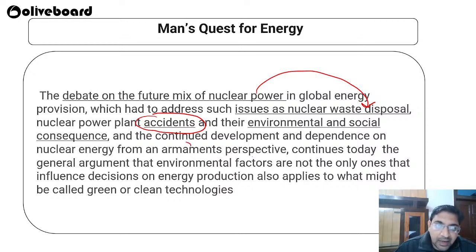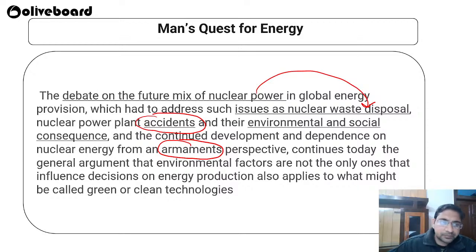People are still developing too many armaments, bombs, and various types of weapons. Whenever we talk about nuclear, the first thing that comes into our mind is nuclear bombs, but nuclear energy has a different perspective also, though it has huge issues related to these things.